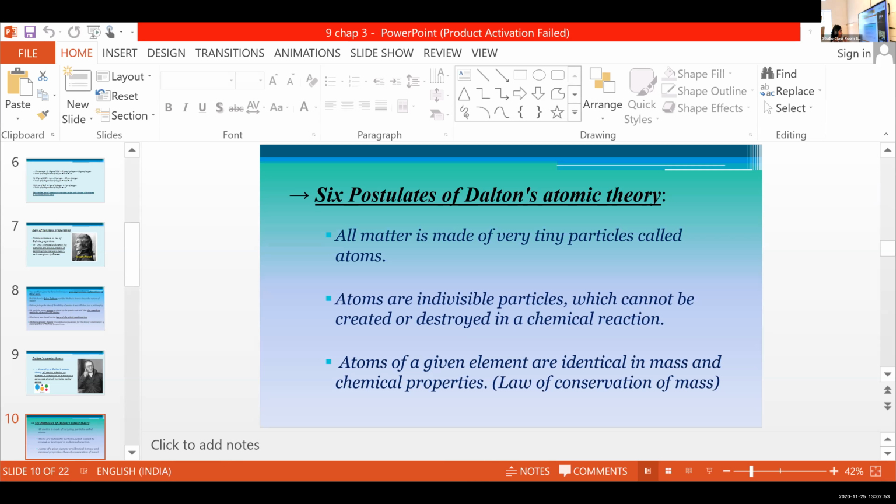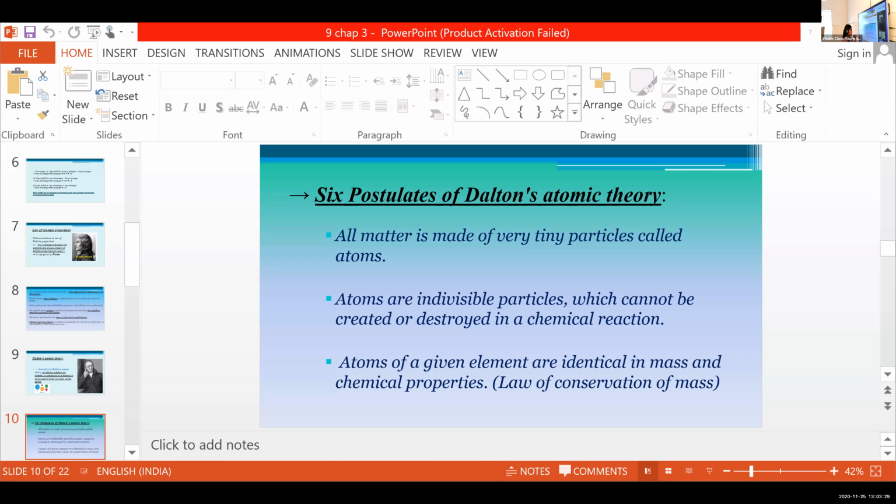Atoms cannot be divided further. We already learned the law of conservation of mass, right? According to it, mass can neither be created nor destroyed in a chemical reaction. In a similar way, atoms cannot be created or destroyed in a chemical reaction. This is according to Dalton's atomic theory.